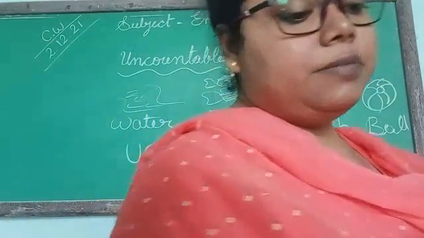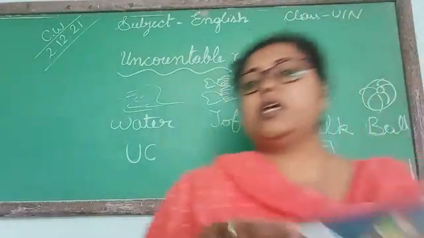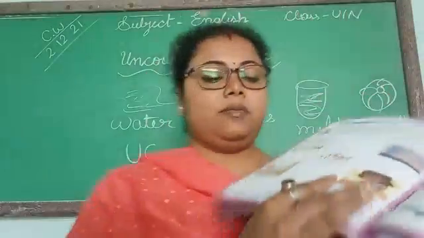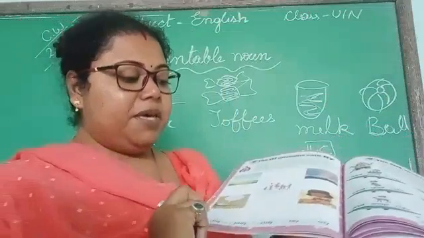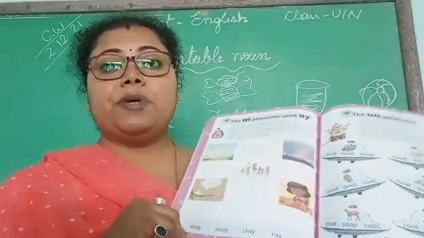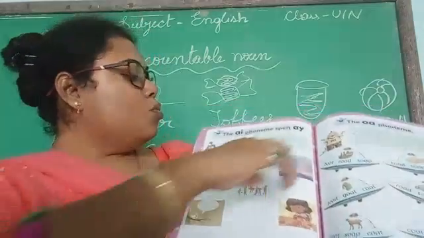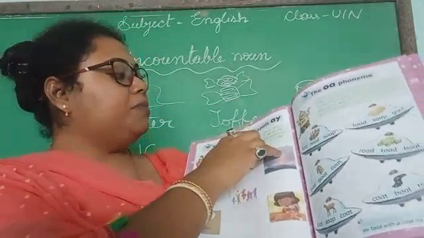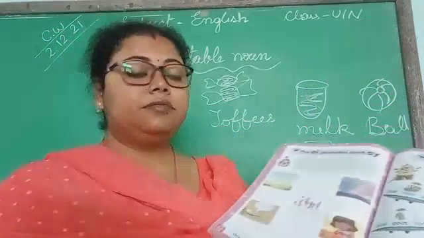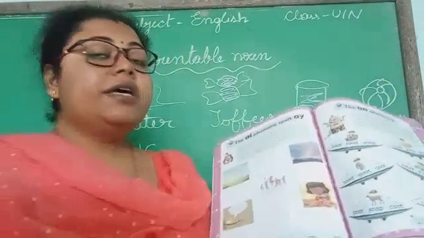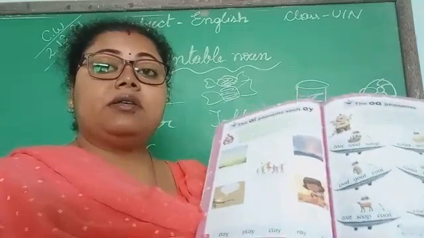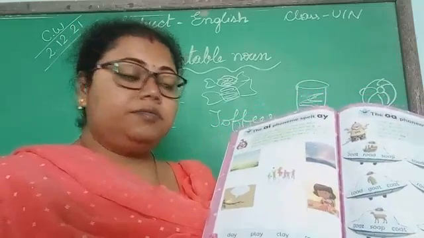Next come to our phonic and spelling book. In the phonic and spelling book, which page? Page number 72. What is written? The AI phoneme spelled AY. Now AI phoneme, same thing.